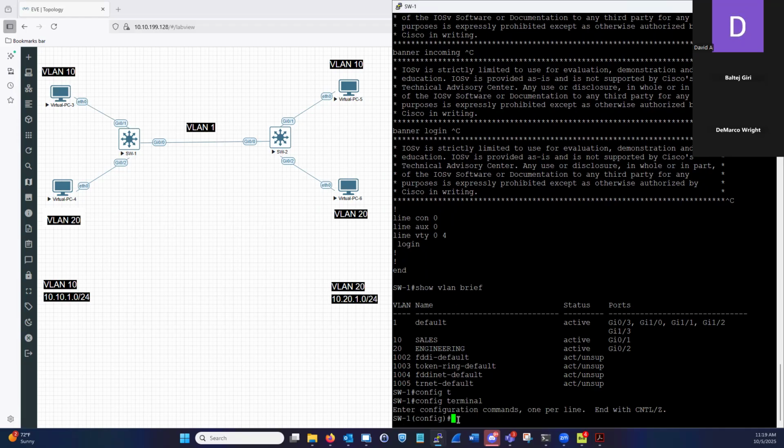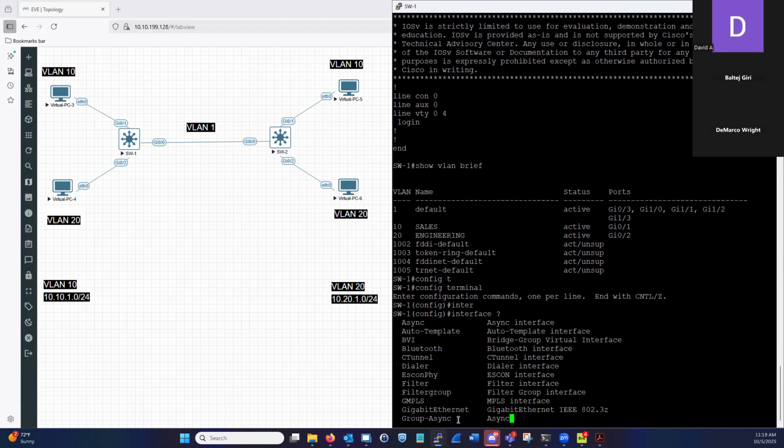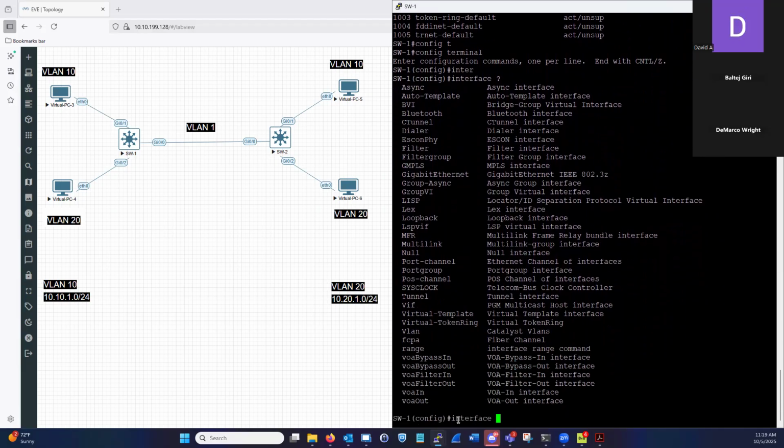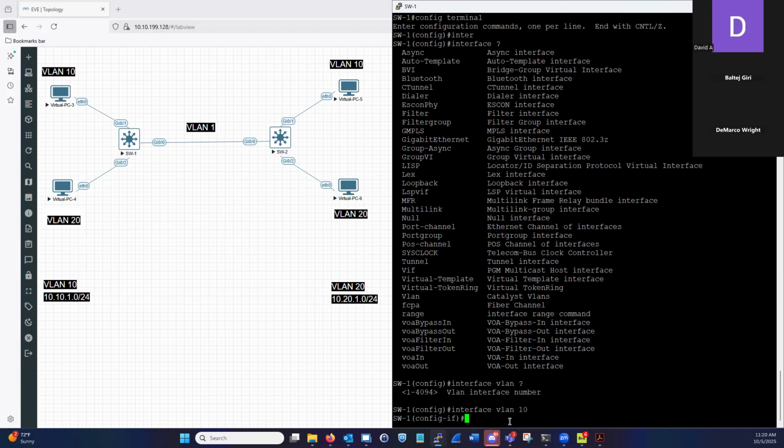So how do you think we would go ahead and configure that switch virtual interface? We would do interface. Let's do a question mark. As we can see, the switch gives us the option to configure an interface that's dedicated to a VLAN, and of course, I'm going to say Catalyst VLAN. So let's say VLAN, and let's do it with a question mark. Now it's telling us, hey, VLAN interface, and what's the number you want to assign to this VLAN interface? We're going to do VLAN 10.